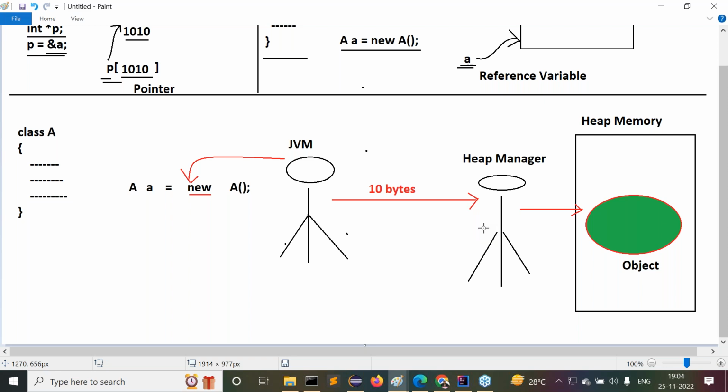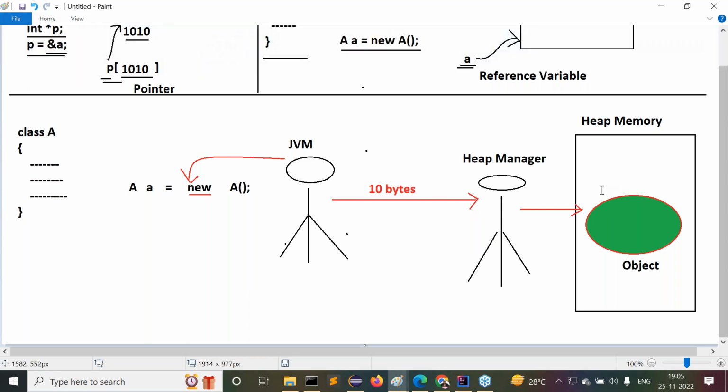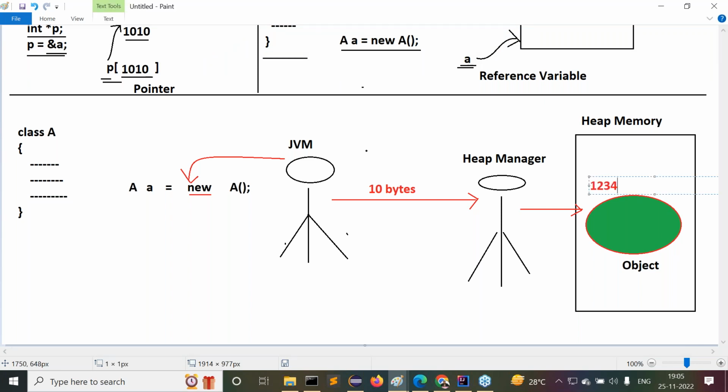Come on, guys, we have to understand my point here. For each and every object, some identity is required or not? Definitely some identity must be created. In the same way, in this example also, whenever an object is created, some identity value will be created for this particular object. Say that identity is created in the form of an integer value. The integer value created as an identity for the respective object is called the hash code of the object.